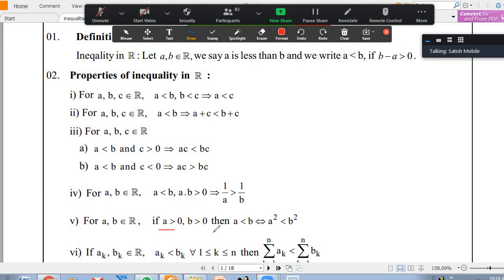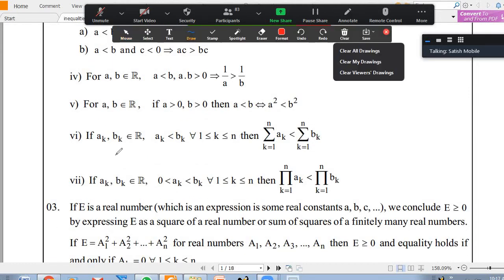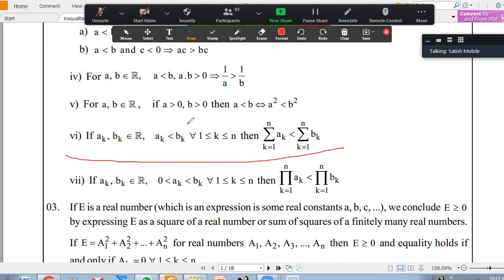Here when A is positive and B is positive, then the inequality doesn't change by squaring it. A less than B implies A square less than B square. And some more cases of that I told already. Coming to this, this is adding the inequalities. The sixth bit is whenever you have any inequalities, you can add all the lower things less than all the bigger things. This is multiplying inequalities, but here very carefully they mentioned they're all positive. Bk is greater than ak greater than 0. Pi means product. Capital Pi means product.